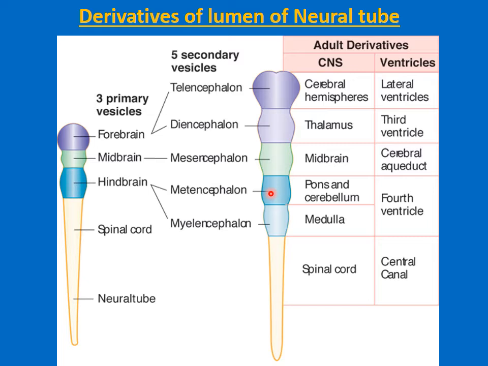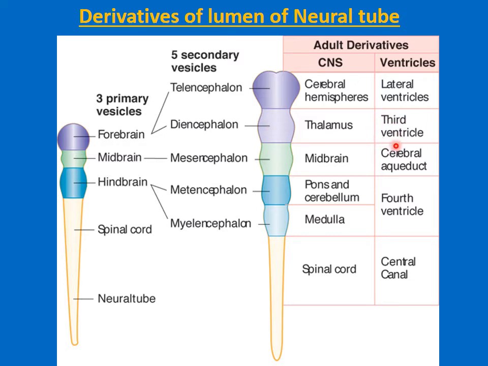The lumen in the region of the metencephalon vesicle will form the upper part of the fourth ventricle. So the fourth ventricle is formed from the lumen of both the myelencephalon as well as the metencephalon region.